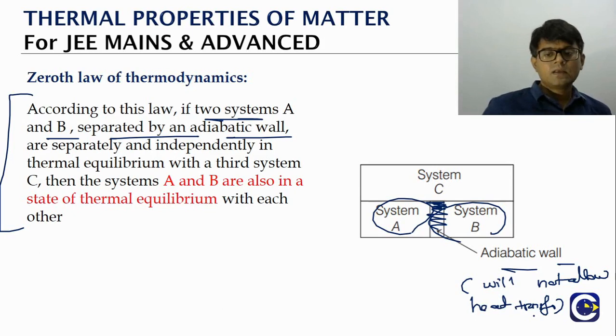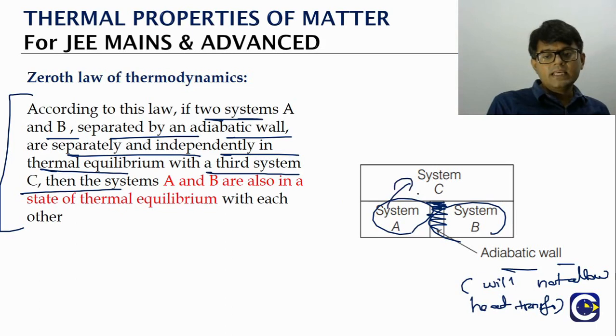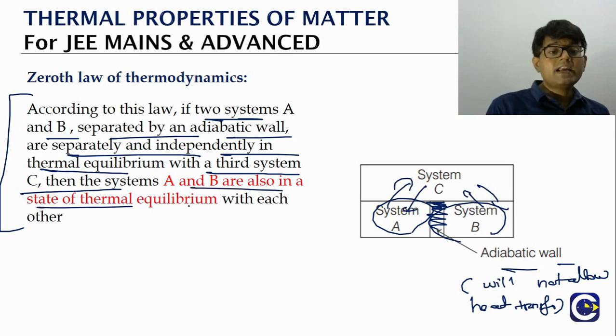The idea is, system A and system B don't transfer any heat, but they are separately and independently in thermal equilibrium with a third system C. That means A is in equilibrium with C, and B is also separately in equilibrium with C. Then what is the zeroth law going to tell us? It says that A and B also will be in thermal equilibrium with each other.